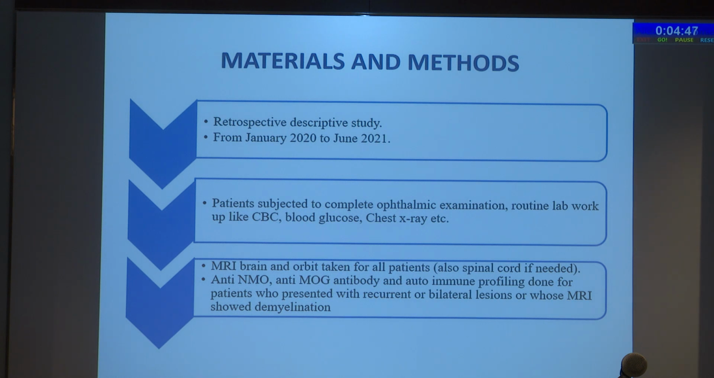All patients were subjected to complete ophthalmic examination, routine laboratory work like complete blood count, blood glucose, and chest X-ray. Neuroimaging was done for all patients. Anti-NMO and anti-MOG antibody and autoimmune profiling were done for patients who presented with recurrent or bilateral lesions or whose MRI showed demyelination.